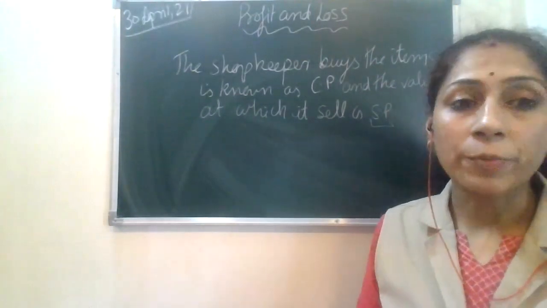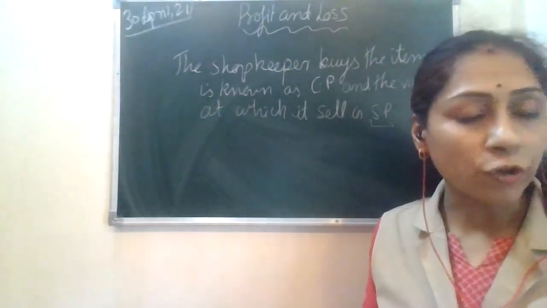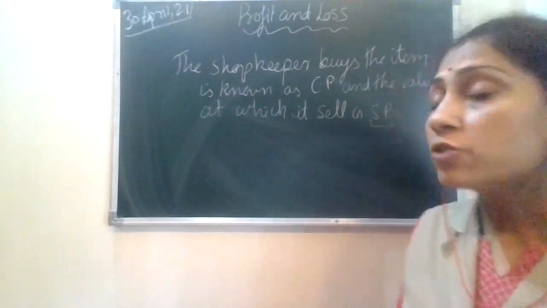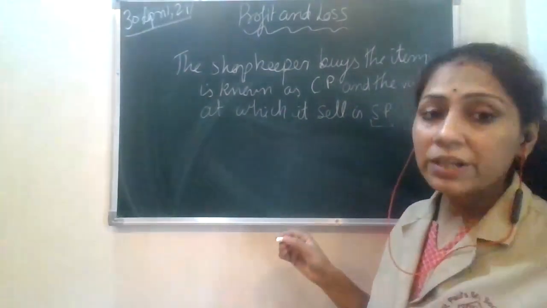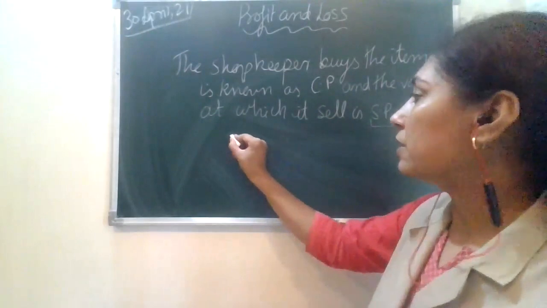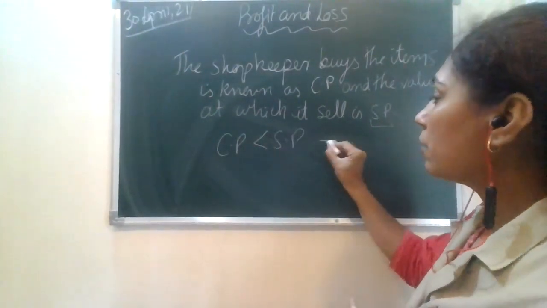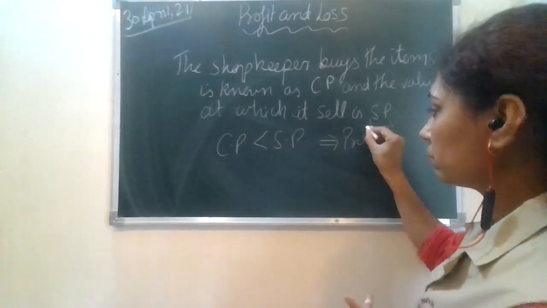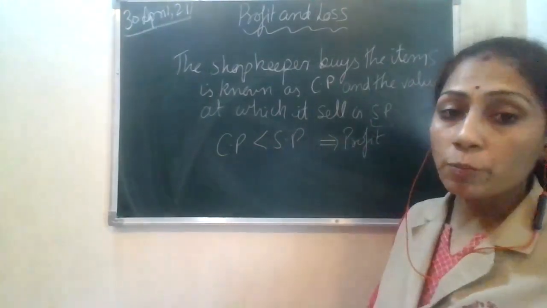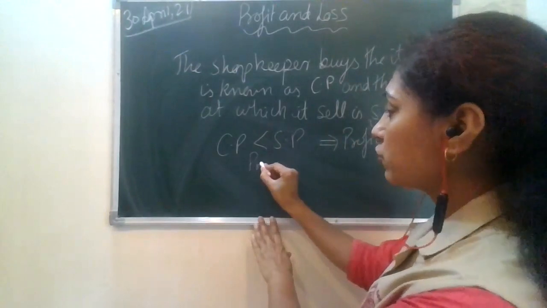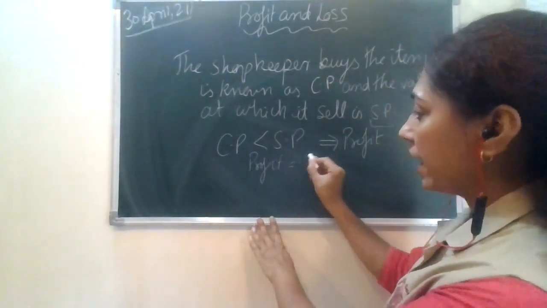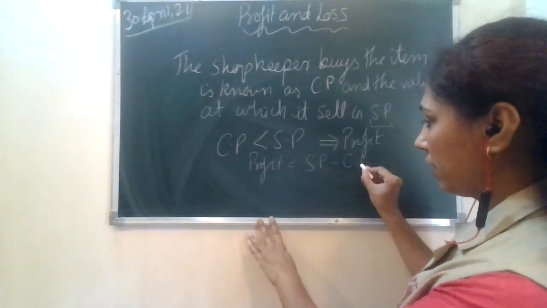Of course, shopkeepers are there to make a profit, only then can they run their business. So generally, when CP is less than SP, the profit is incurred. Fine. In other terms, the profit is SP minus CP.